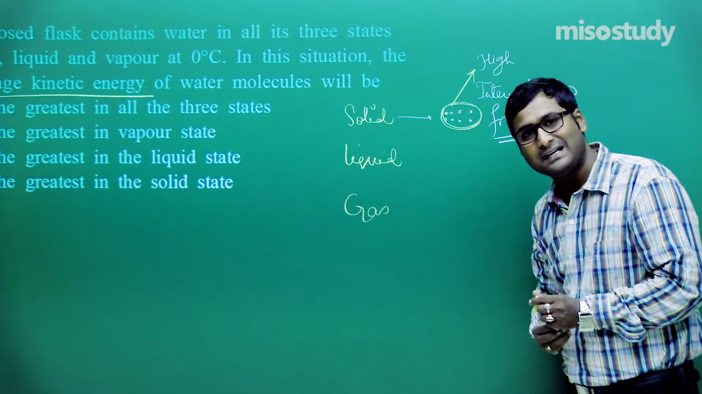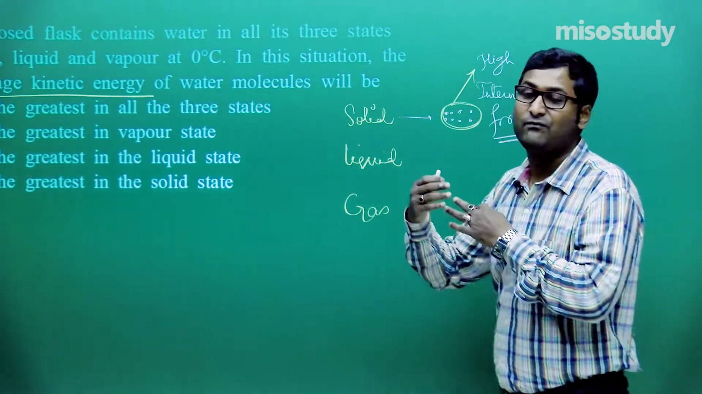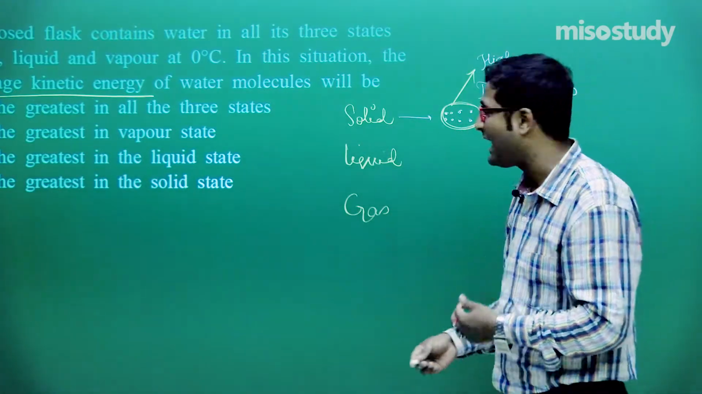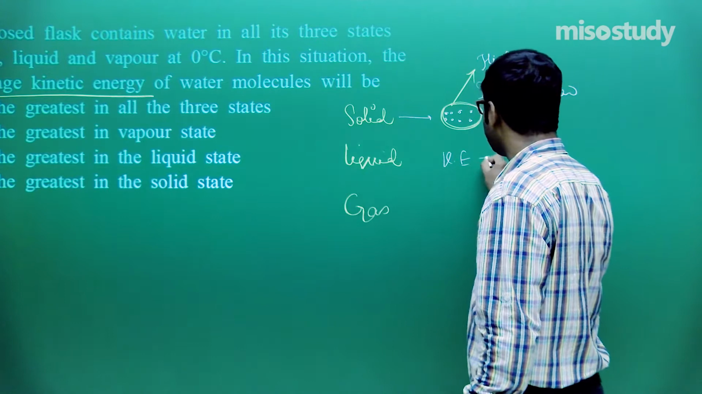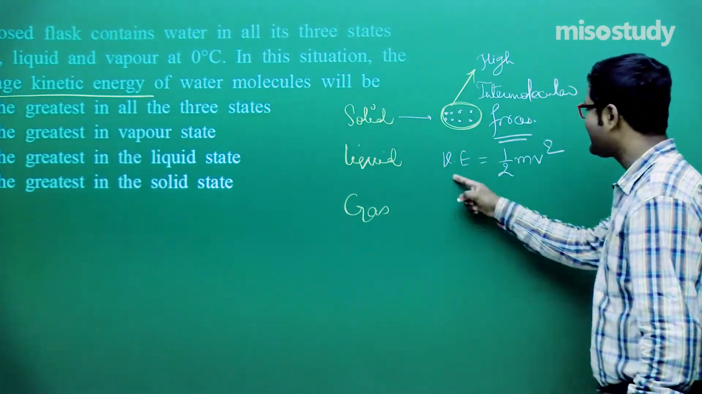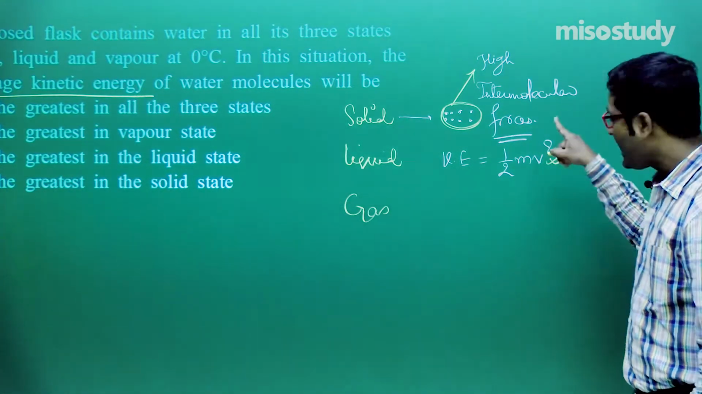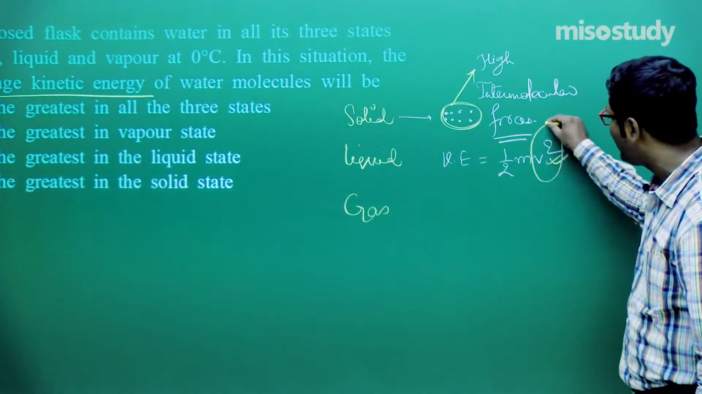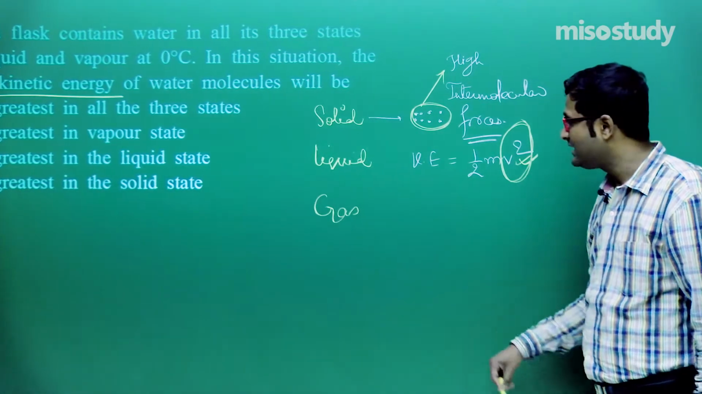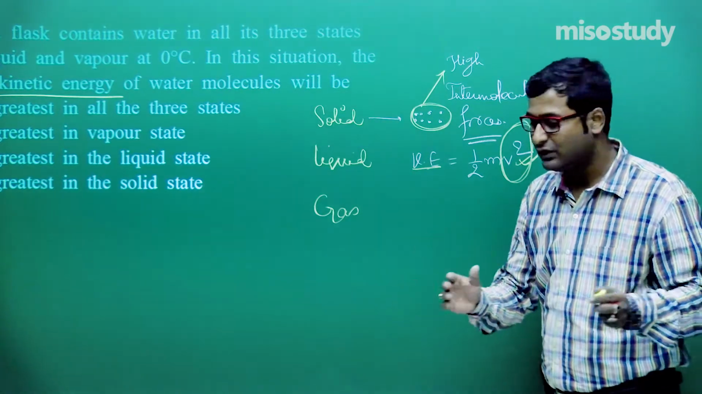If there is very less movement, then what will happen? The velocity decreases. As we know, kinetic energy is equal to half mv square. Do you remember this? That is, kinetic energy is related to the velocity. If velocity decreases, if there is a very less quantity of velocity, then what will happen? Ultimately the kinetic energy decreases. Is it clear to you?